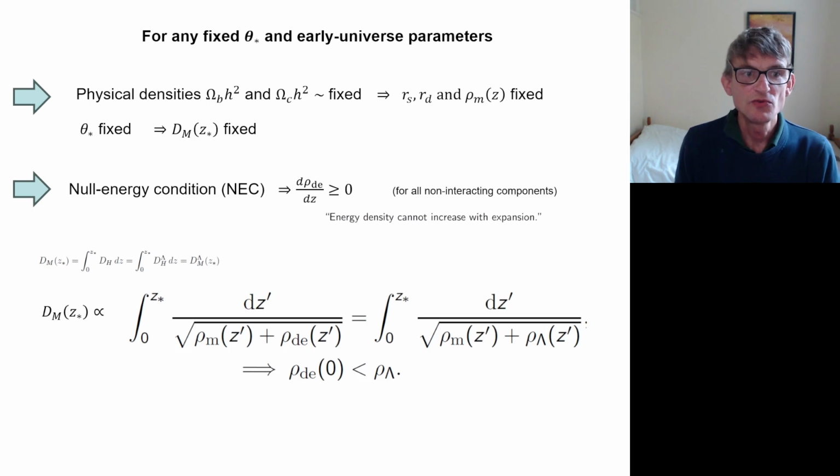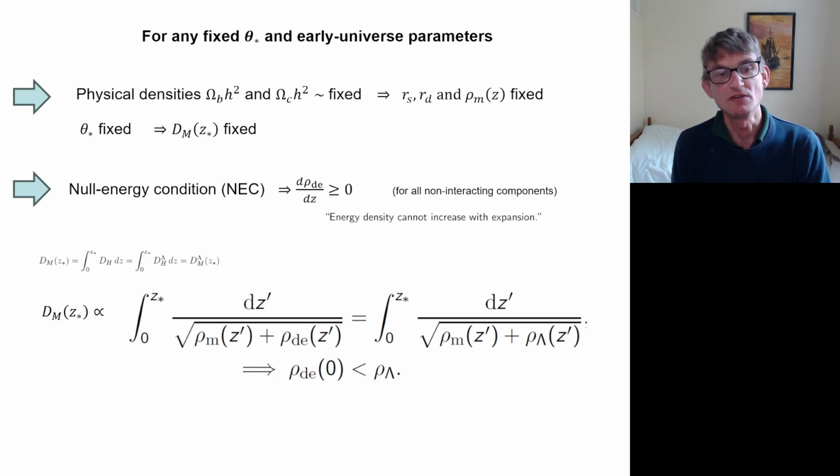Okay, so now we're going to use the null energy condition and the fact that the angular diameter distance has to be fixed. And we're going to be comparing the ΛCDM model to some other dark energy model. We're not going to make any assumptions at all about what the other dark energy model is, other than that it's non-interacting and that it satisfies the null energy condition. But we know the angle of theta star on the sky, and that means DM at z star has to be the same whatever the model is.